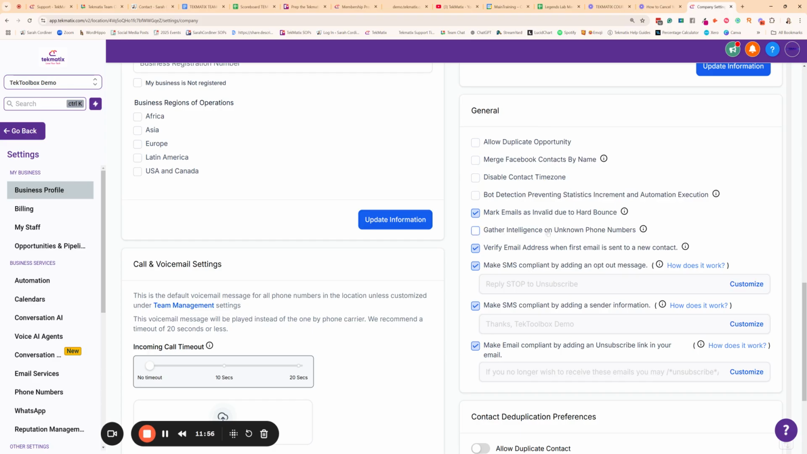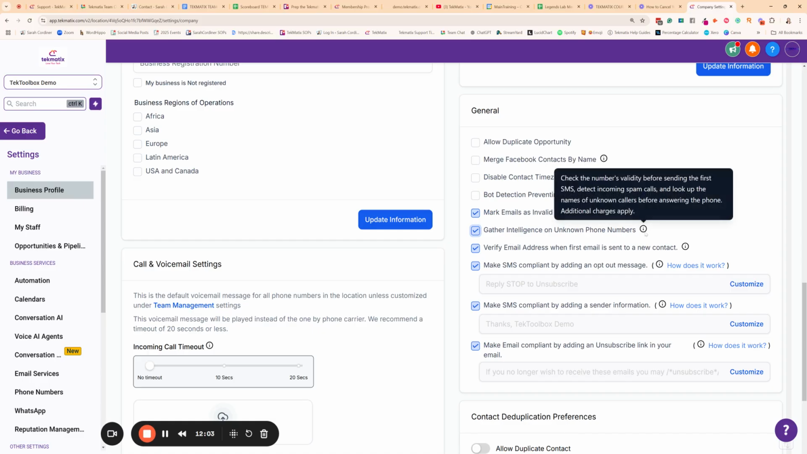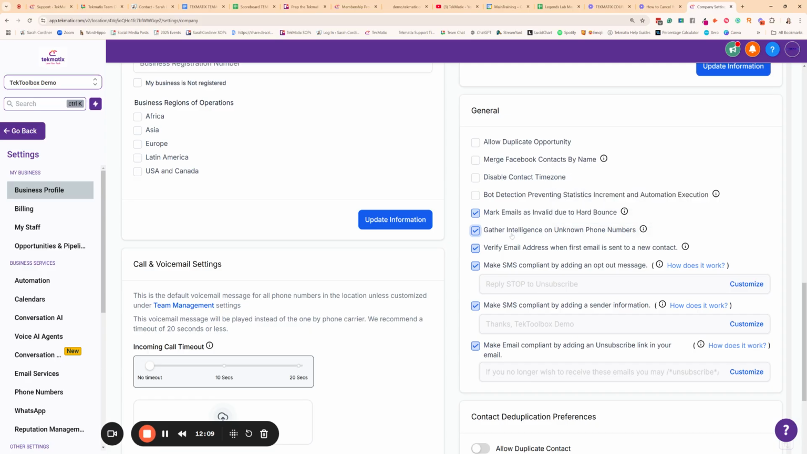Okay. Gather intelligence on unknown phone numbers. I like to turn that one on. This is, for instance, I don't know if you've ever seen if your phone rings and it will pop up saying things like suspected spam, or we think this might be the ABC bakery. I like to have that on. Now, verify email address when your email is first sent. Please turn that on. That's very important that this is checked.